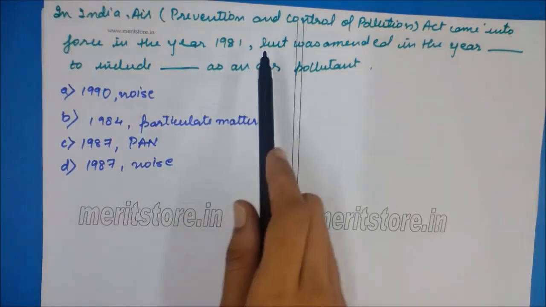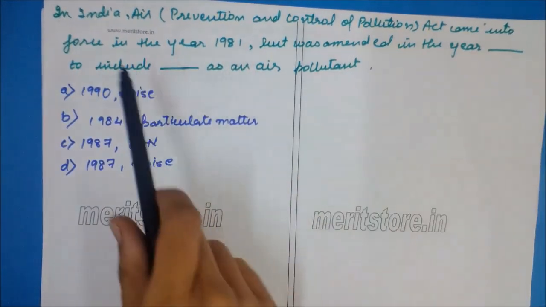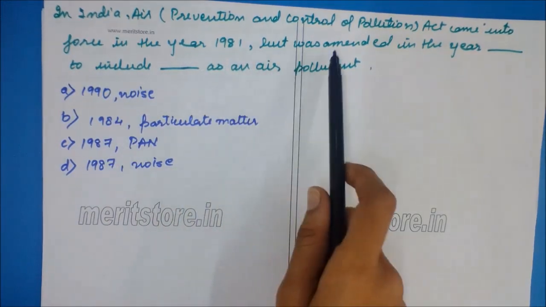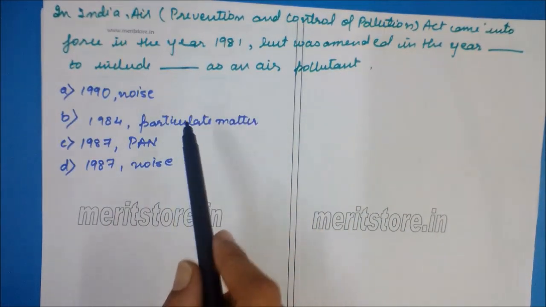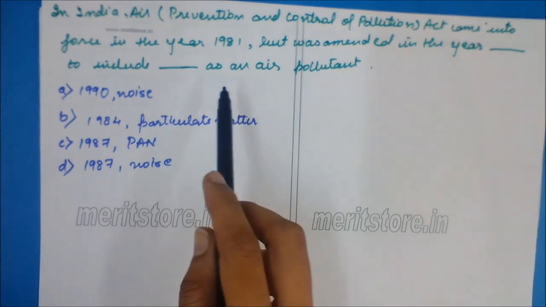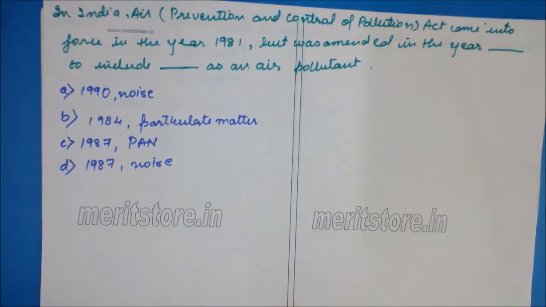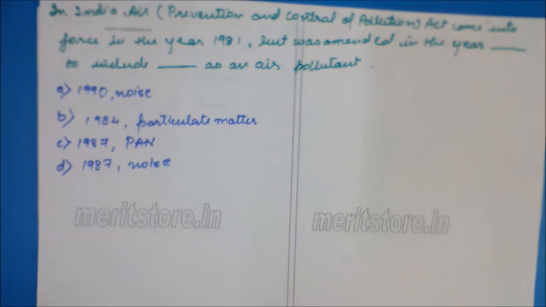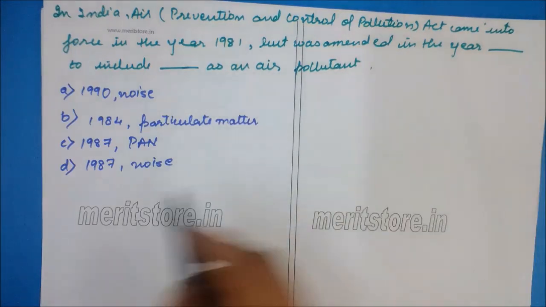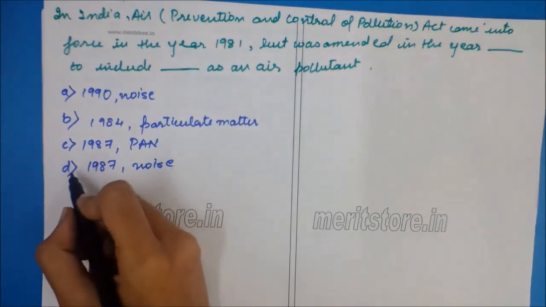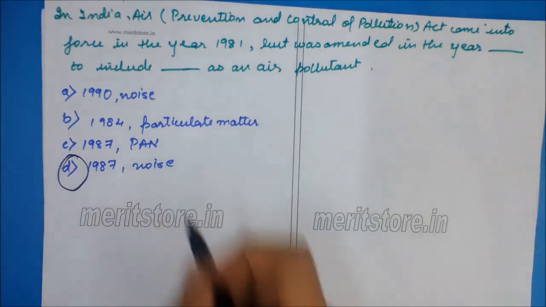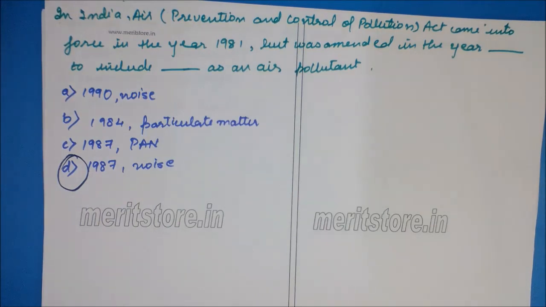In India, the Air Prevention and Control of Pollution Act came into force in the year 1981 but was amended in the year dash to include dash as an air pollutant. The Air Act of 1981 deals with the preservation of air quality and control of air pollution with a concern of detrimental effects of air. It was amended in the year 1987, and noise was also recognized as an air pollutant. So the correct option is D, 1987.